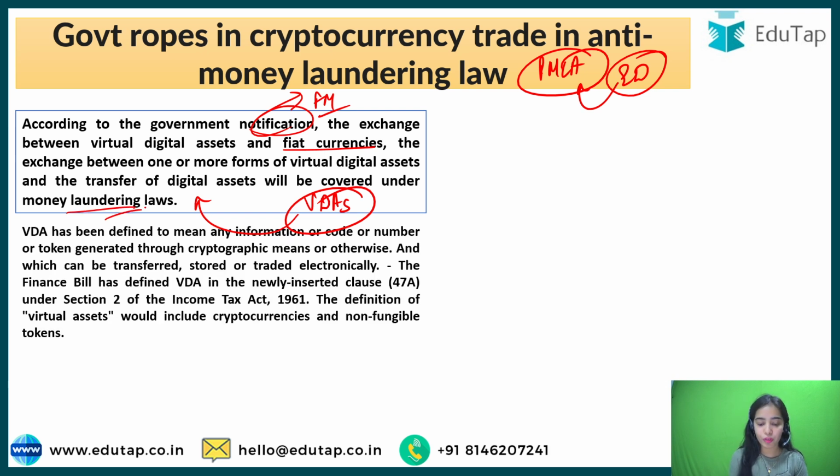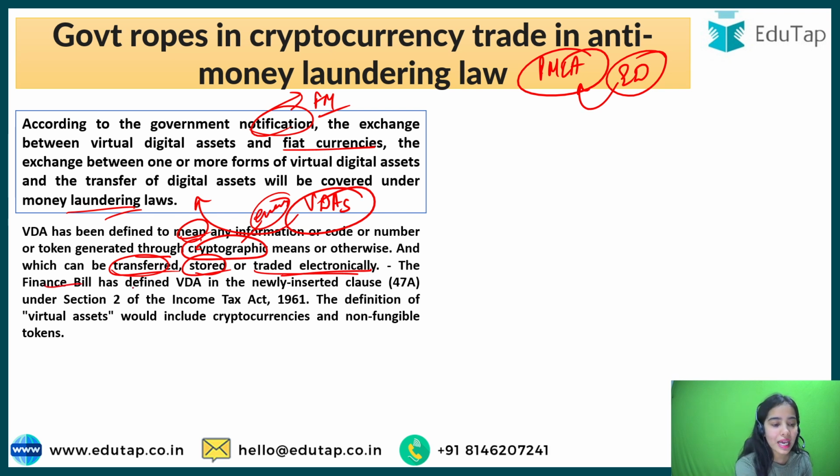So what is the VDA? What are the virtual digital assets? VDA has been defined to mean any information, any code, any number or token that is generated through cryptographic means, that is through encryption. So the cryptocurrencies are encrypted, okay, and the NFTs, that is the non-fungible tokens, can be any digital picture, any digital image, any digital song. They are encrypted and can be traded in the virtual space. So they can be transferred, stored or traded electronically. So this becomes a VDA, that is, it can be any code, number or token that is encrypted and is transferred, stored and traded electronically.